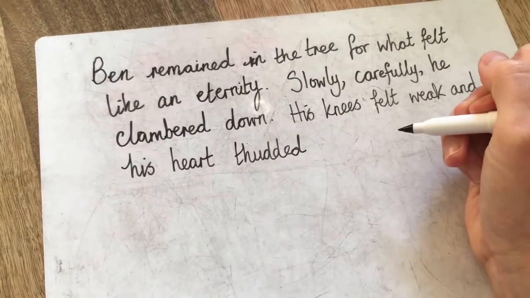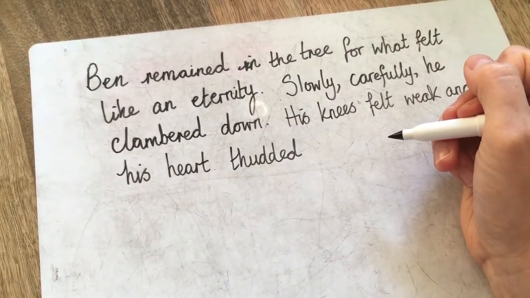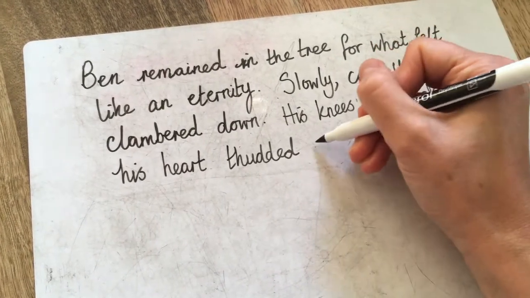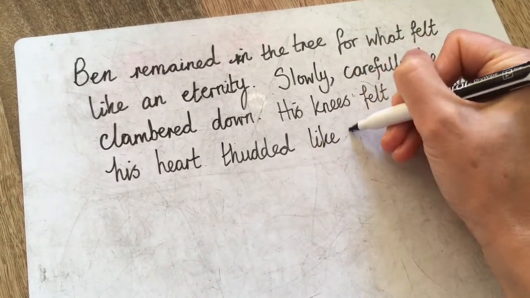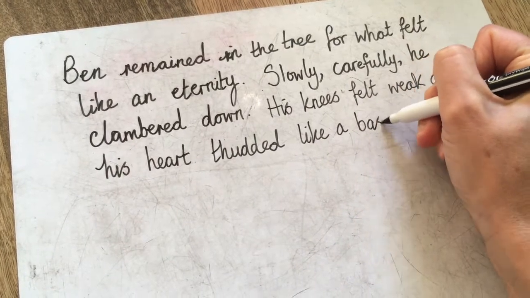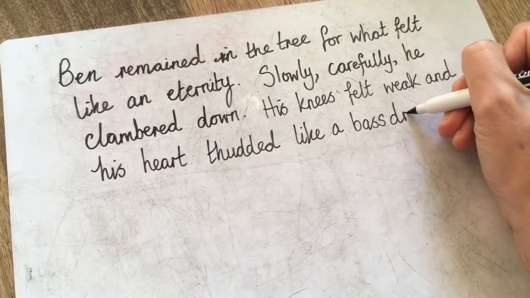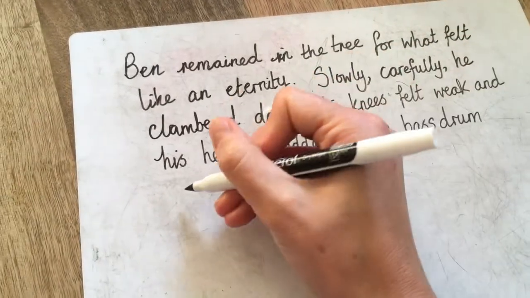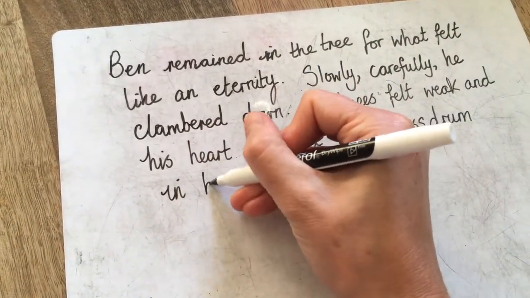I could just say his heart thudded, but I'm going to use a simile, I think, to add more detail. So his heart thudded like a bass drum. Where is his heart thudding? I need to finish this off. In his chest.